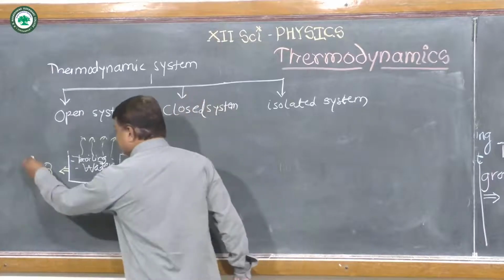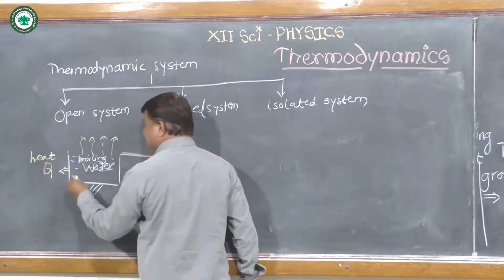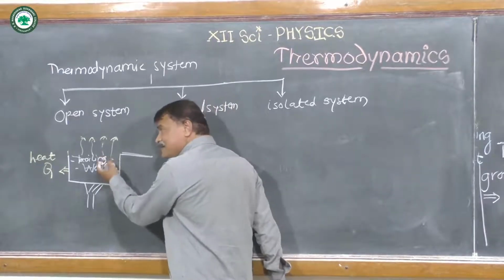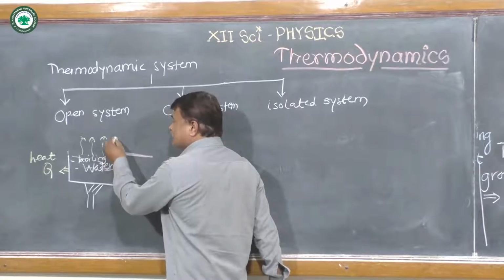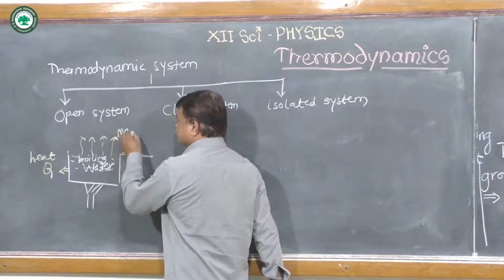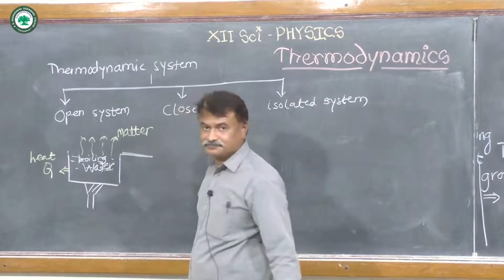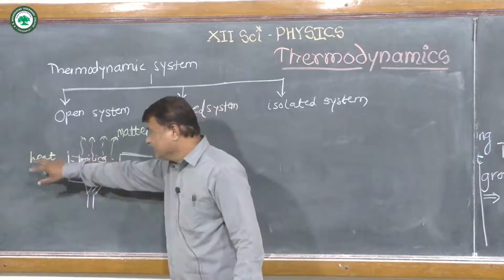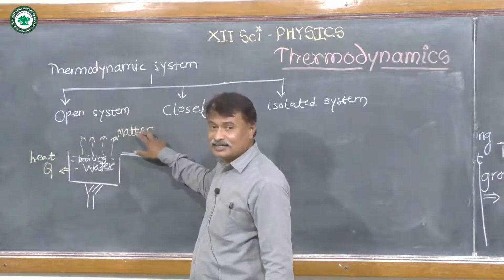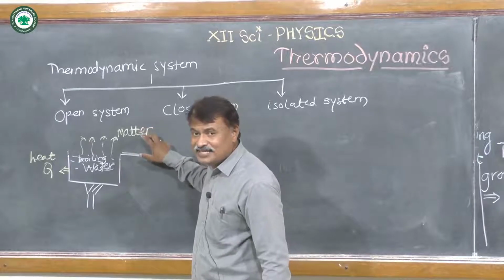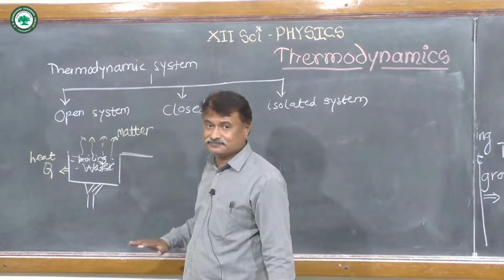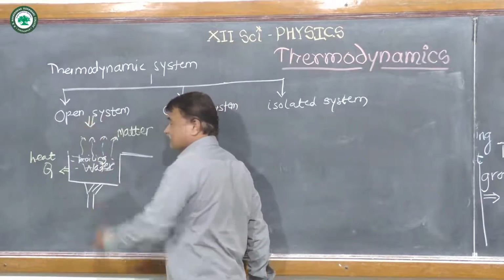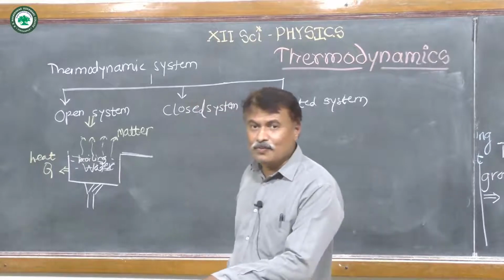So in that case, energy is exchanged between system and surrounding. At the same time, steam is also exchanged between system and surrounding. This steam is called matter. So both heat energy and matter are exchanged with the surrounding easily. Such a type of system is called an open system.